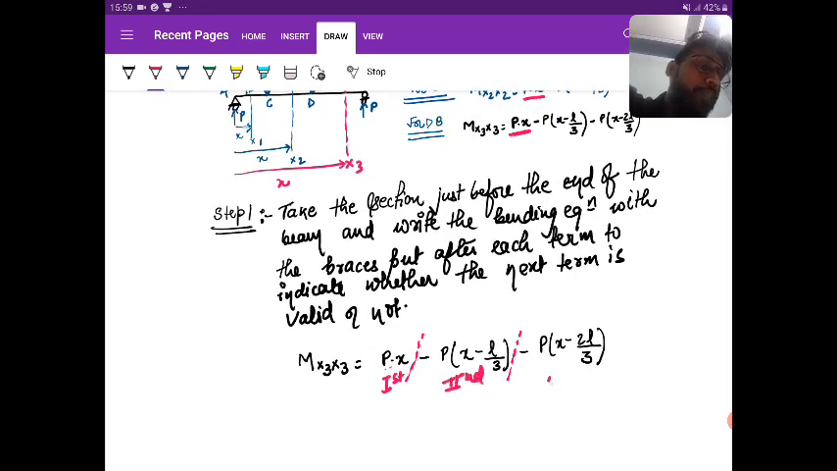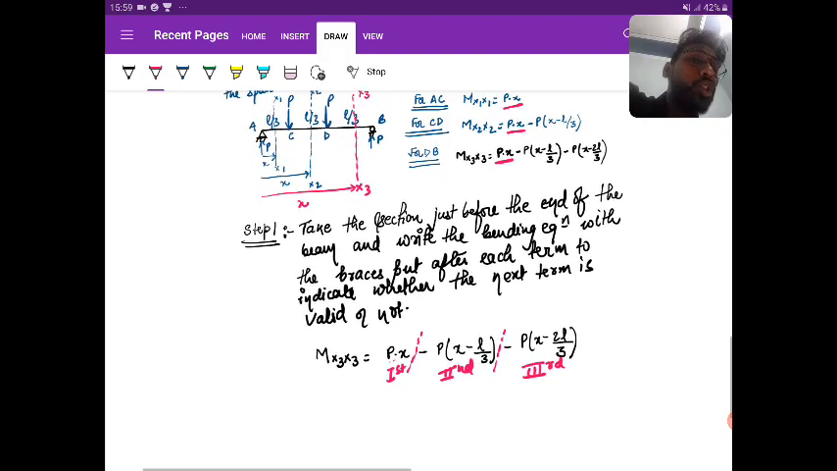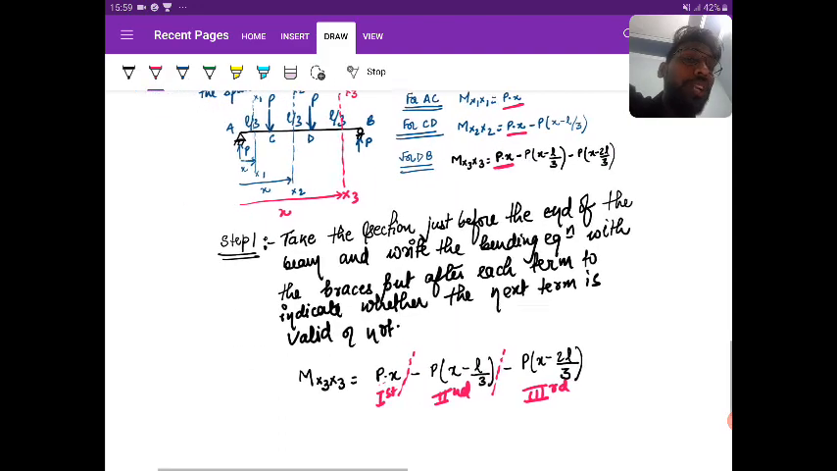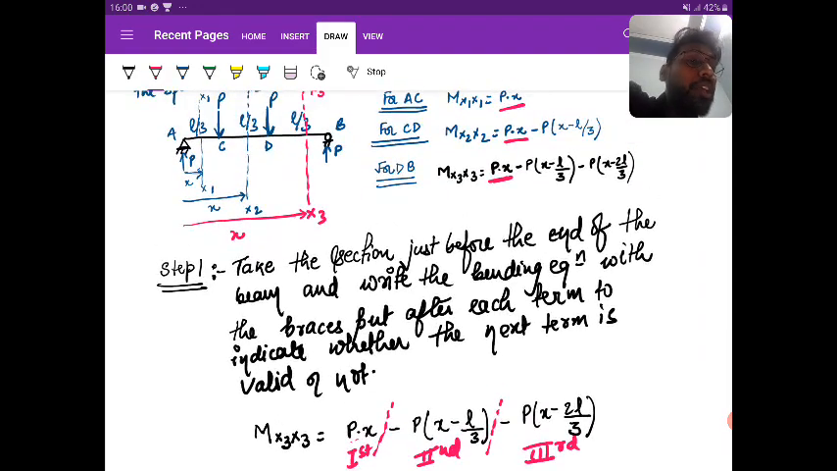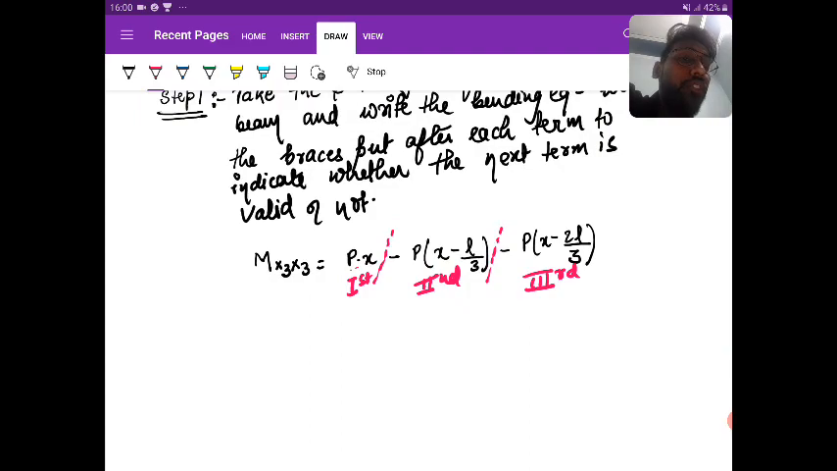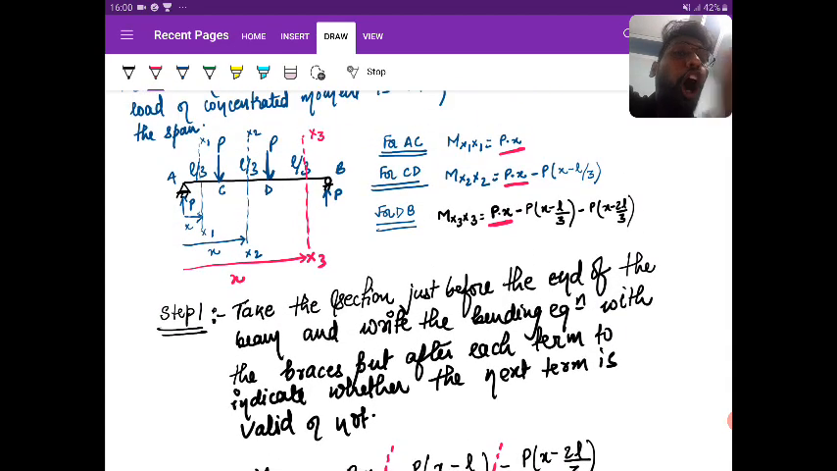Next is your second term. Next is your third term. Is it clear? Right. So, what is said? You need to take the section just before the end of the beam. Write the bending equation. Put the braces after each term to indicate whether the next term is valid or not. Now, what I told, the first term should be always the term which should be seen in all the section. You can see that the term is PH. So, for remembering what you can do, the force that is acting at the leftmost corner or the start of the beam should be the first term.